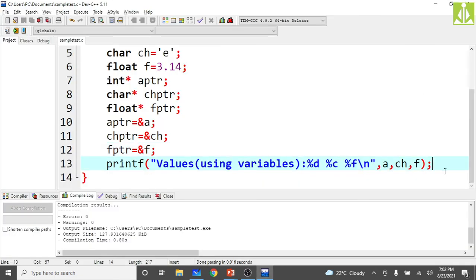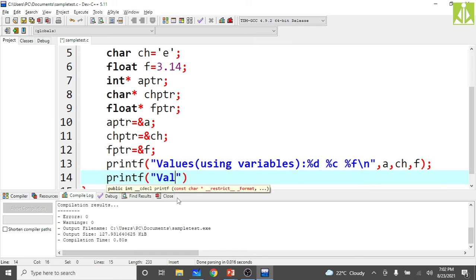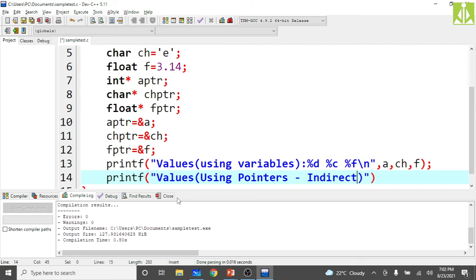The same values, if I want to print using pointers, then I need to apply the indirection operator, that is once again star. So star has two different purposes: one is for declaration, and another is for indirection. That indirection I am performing now. printf, values using pointers indirection. If you do the indirection of pointers, you will get the values.